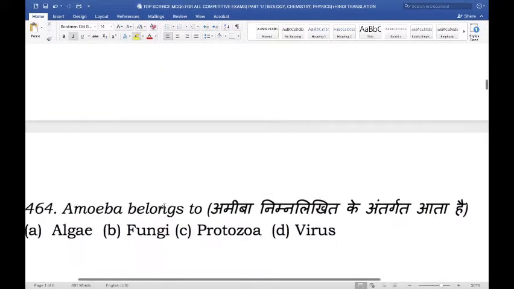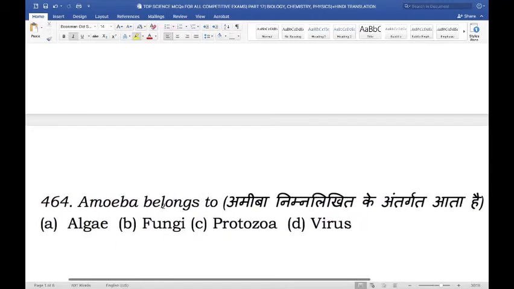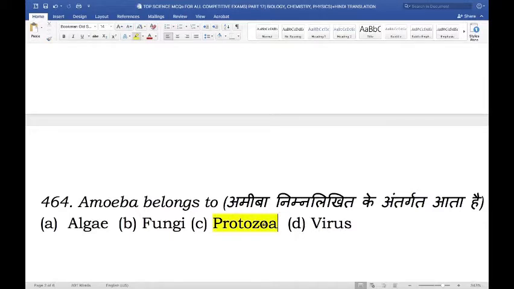Next, amoeba belongs to. So where does amoeba belong? Is it an algae, a fungi, a protozoa, or a virus? And the right answer here is protozoa. An amoeba is a highly motile eukaryotic unicellular organism, typically belonging in the kingdom of protozoa.